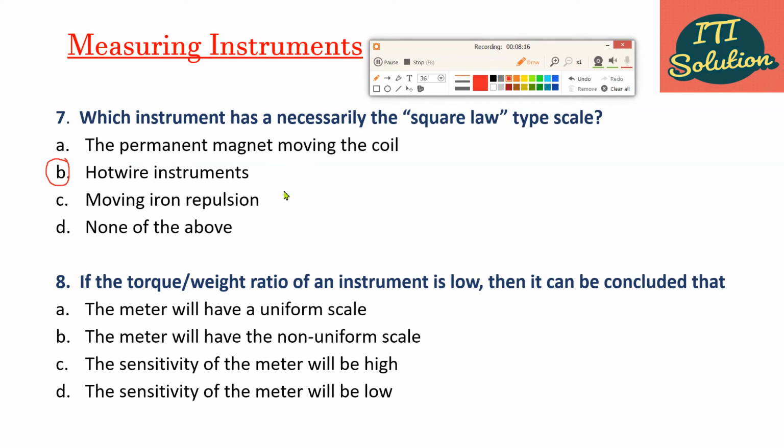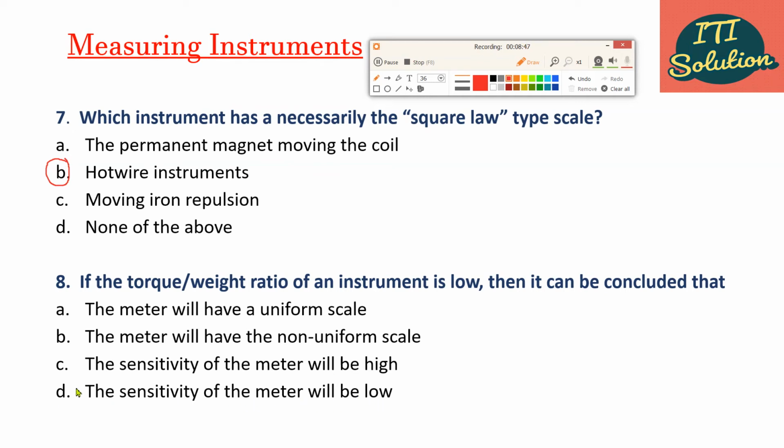Next question. If the torque weight ratio of an instrument is low, then it can be concluded that option A, the meter will have a uniform scale. Option B, the meter will have the non-uniform scale. Option C, the sensitivity of the meter will be high. And option D, the sensitivity of the meter will be low.